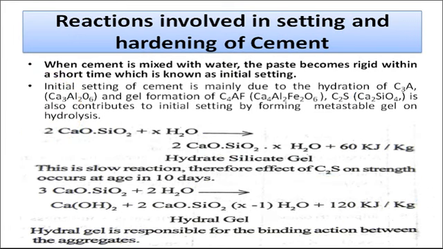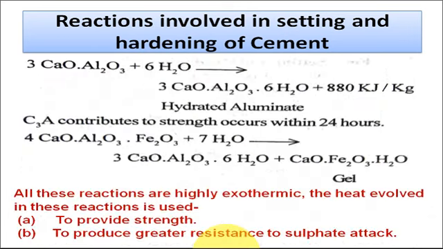So these are two reactions. In the first reaction, the dicalcium silicate gets hydrated and forms the hydrated silicate gel. In the second reaction, tricalcium silicate gets hydrated and forms the hydral gel. Both of these gels are responsible for the initial setting.